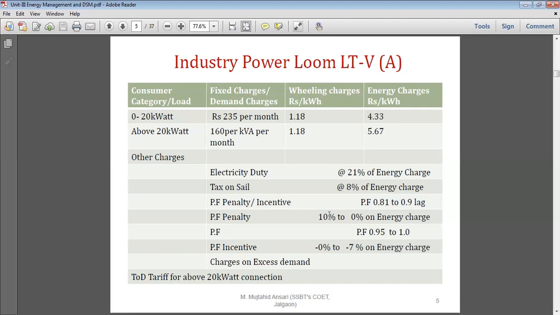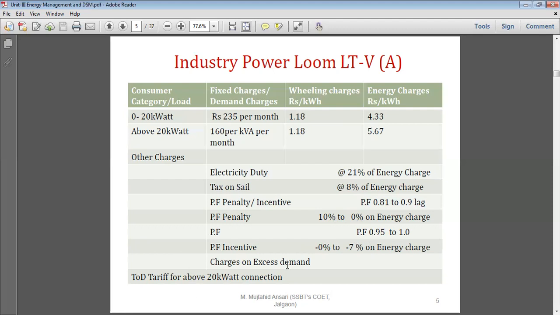Otherwise, it is a penalty of 10% on the energy charge. If the power factor is 0.95 to 1, then the power factor incentive is up to 7%. But now it is just merged into the kVAH billing.